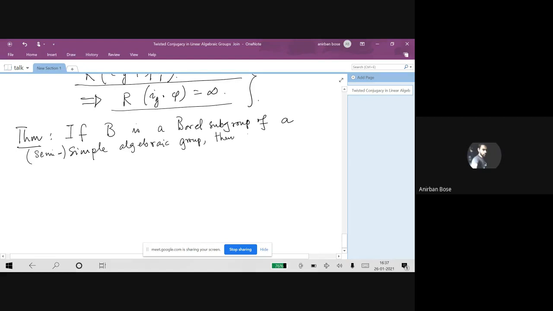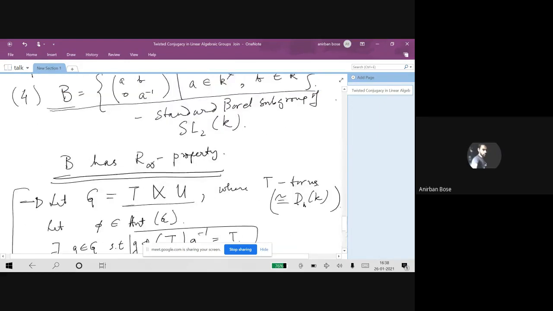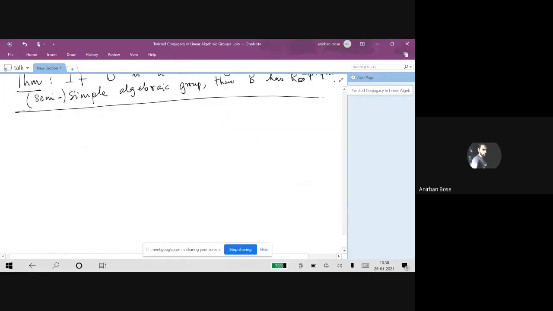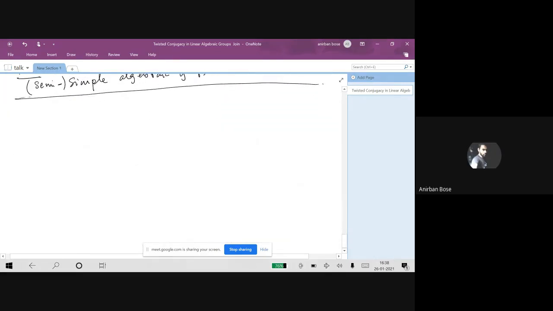Then we can say that B has R infinity always. Okay. So this particular hunch, as we were trying to ask: if G is solvable, then does it always fail to have the R infinity property? This is not true in general, but we can talk about its converse. So let's declare the statement, and it turns out to be true in that case.